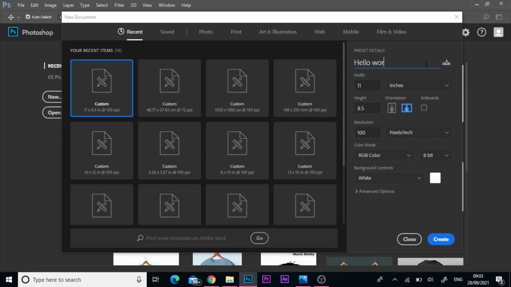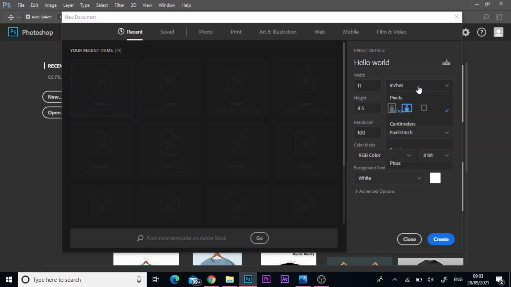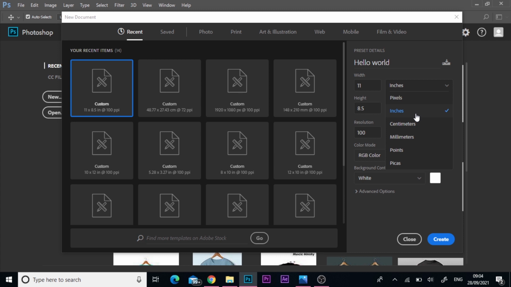Alright, and so we have our width over here, we have our height over here. These are the units of measurement that we have. So for the sake of this video, let's use inches. And then with the orientation, we have portrait and we have landscape. And one may ask, what does this artboard do?